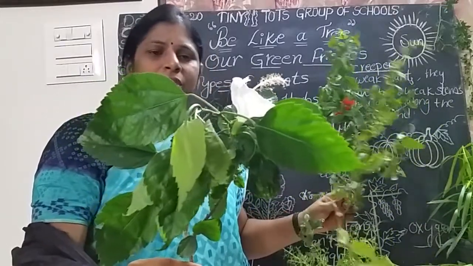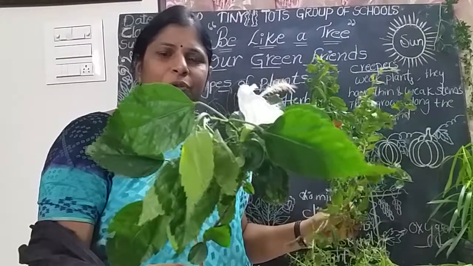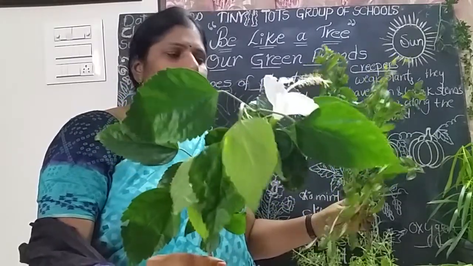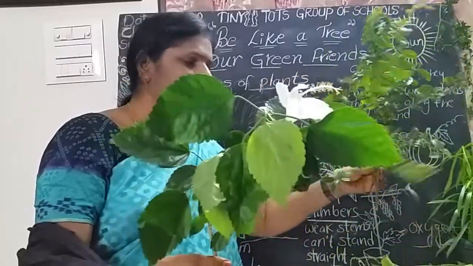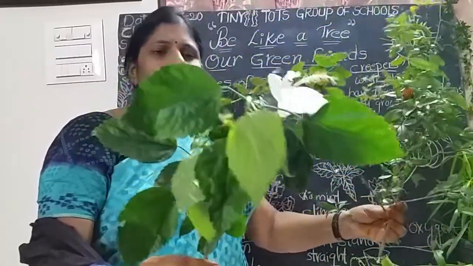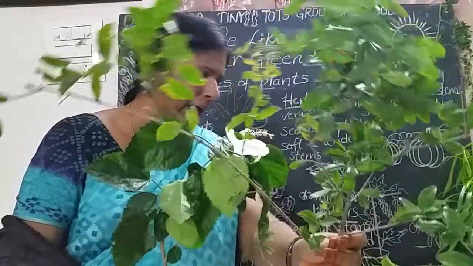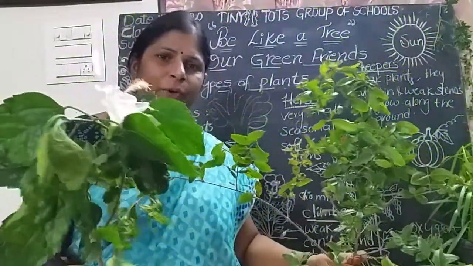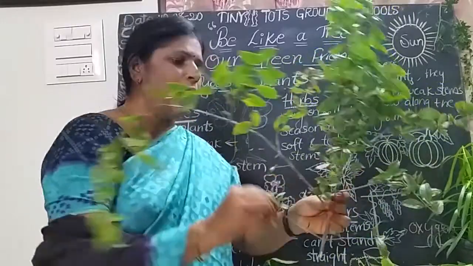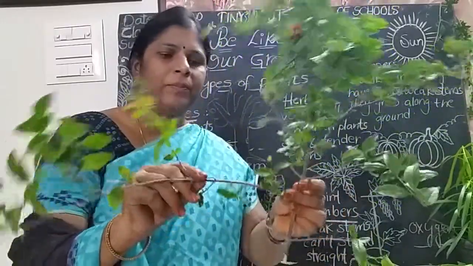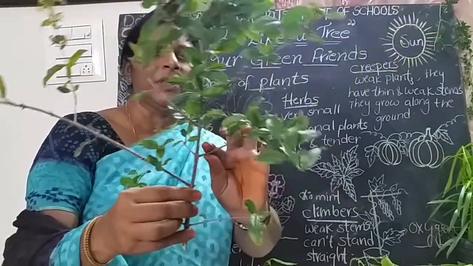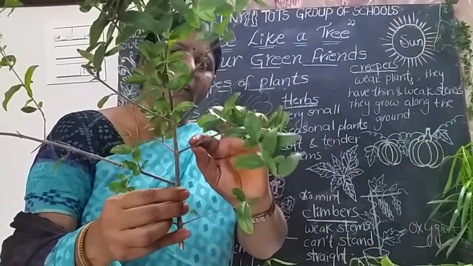The leaf is also very useful. The flower is also very useful. We apply a paste of the leaf on the head for growth of hair, children. This is the hibiscus. This is the pomegranate. Shrubs are small plants, and they have a little woody stem. They have many stems. See how the stem is? Little woody.